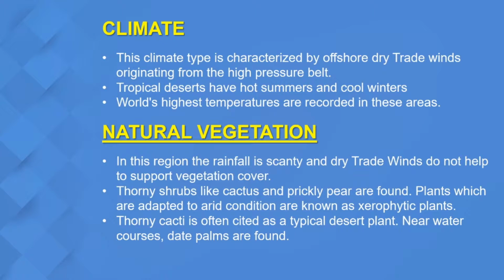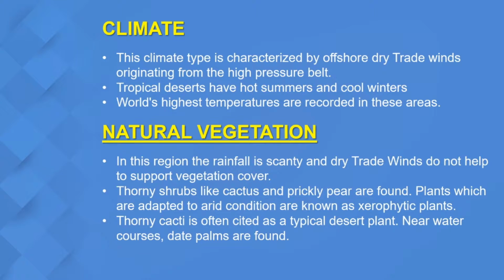What does xerophytic mean? It means the plants which have adapted themselves to live or to grow in an arid region. Arid region or arid condition here means the areas where there is less rainfall or there is scarcity of water. Now the plants have adapted themselves to survive in those kinds of conditions, and those kinds of plants are known as your what? Xerophytic plants.